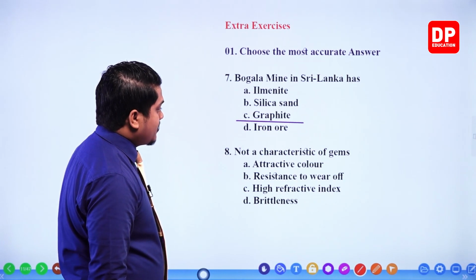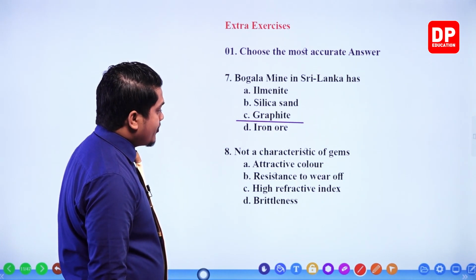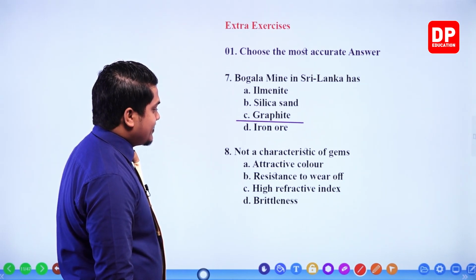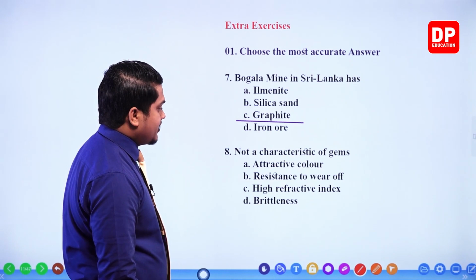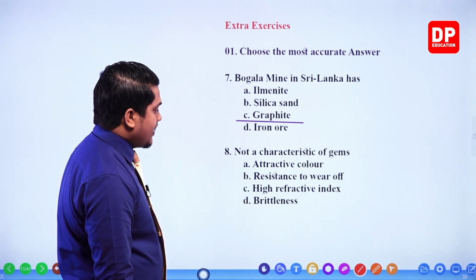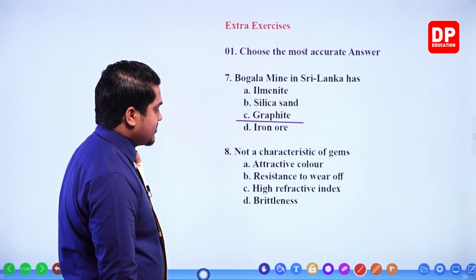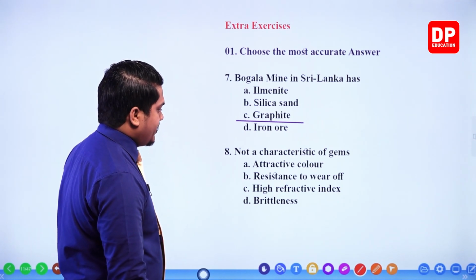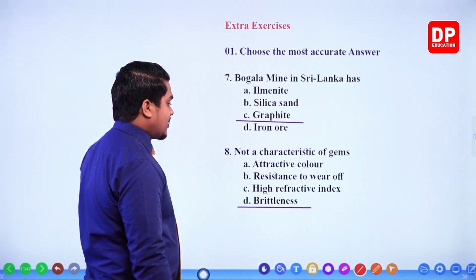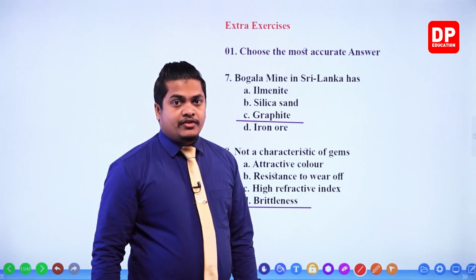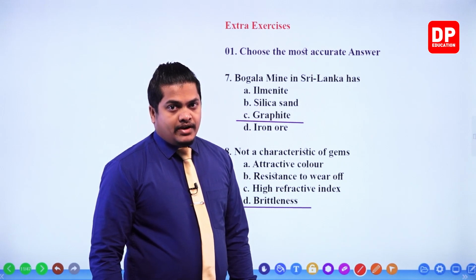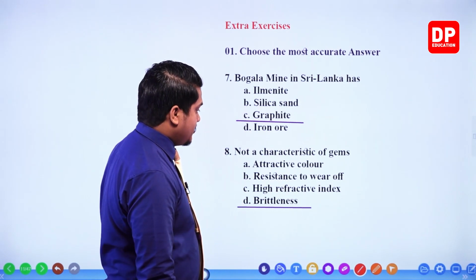Not a characteristic of gems. Attractive color. Yes, it is a good characteristic. Resistant to wear off. That is correct. That is what you mean by hardness, right? So it is correct. High refractive index. Correct once again. Brittleness? No, brittleness is not a feature of gems. It is very hard. Brittleness means, my dear children, breaking down into smaller pieces when a small force is given. So it's not brittle. So it is incorrect.